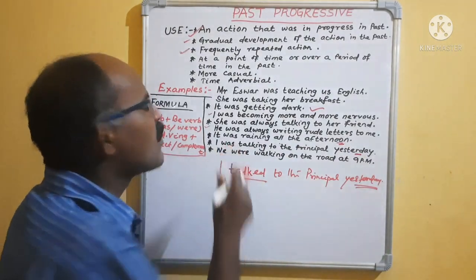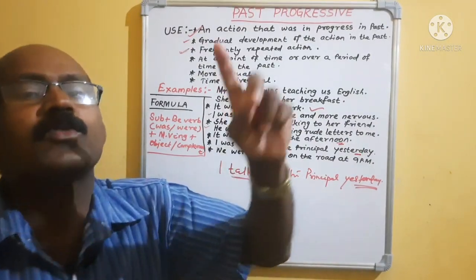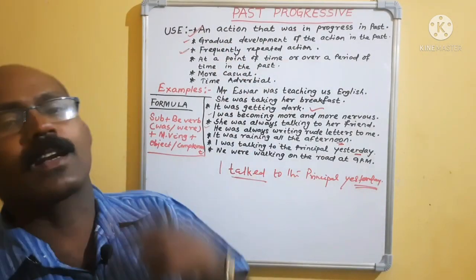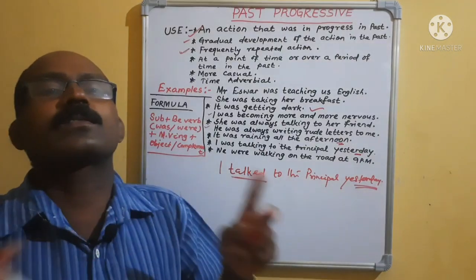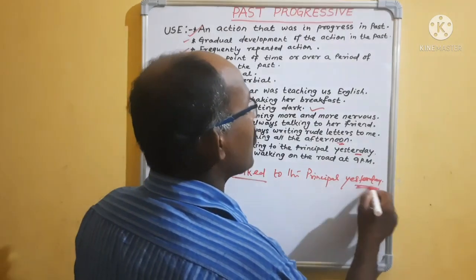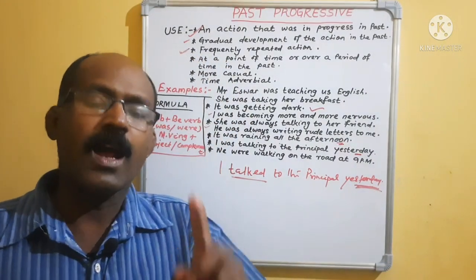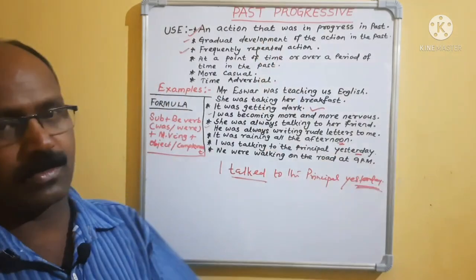That means you are becoming more casual. That means you are not serious. When you saw the principal, you started telling, but that was not the main matter. So, I talked to the principal, means it is the formal way. Formal way means you have work with the principal, sir, and you talked.